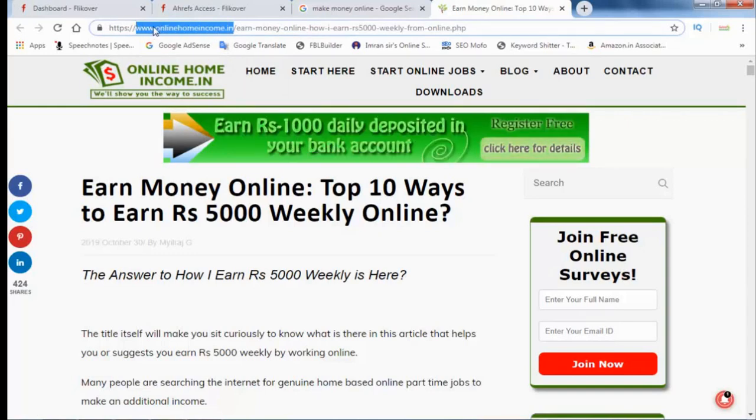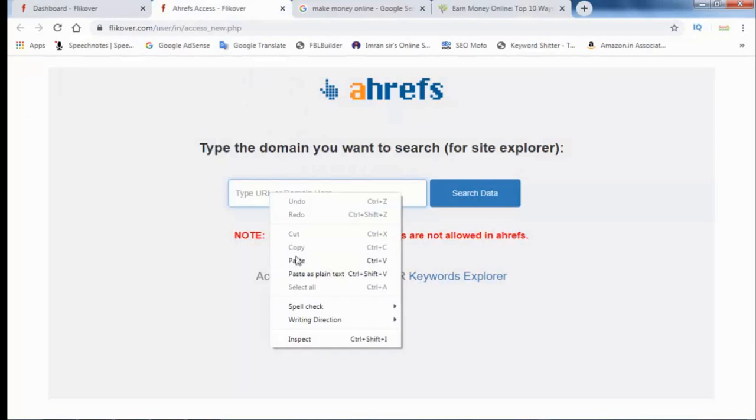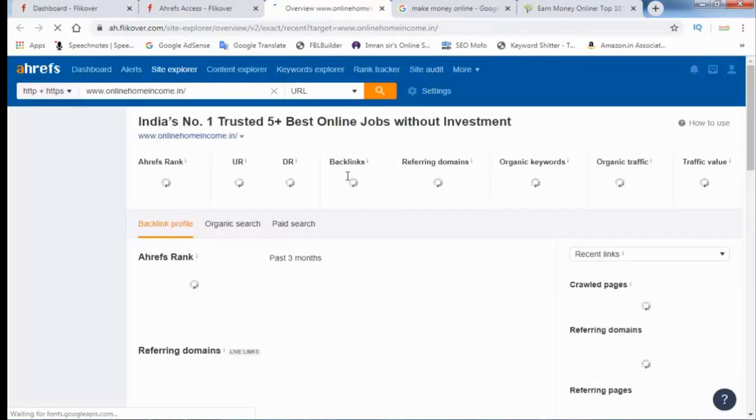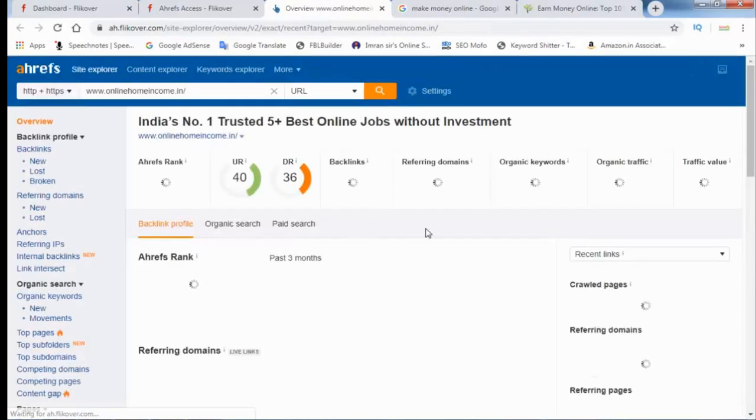I will copy the domain, go to Ahrefs and paste it in the search. Now Ahrefs shows me how many articles and keywords from this website are ranked on the first page.